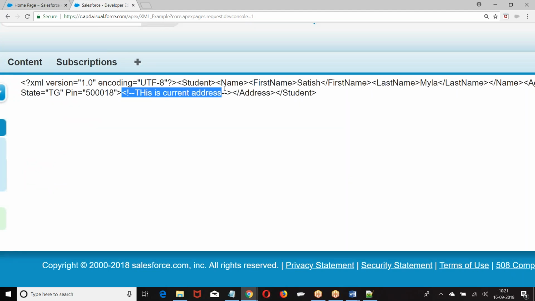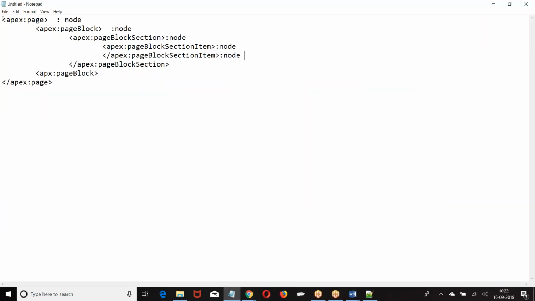Shall we do one example? People have followed. Let us do one example. Create this structure, boss.